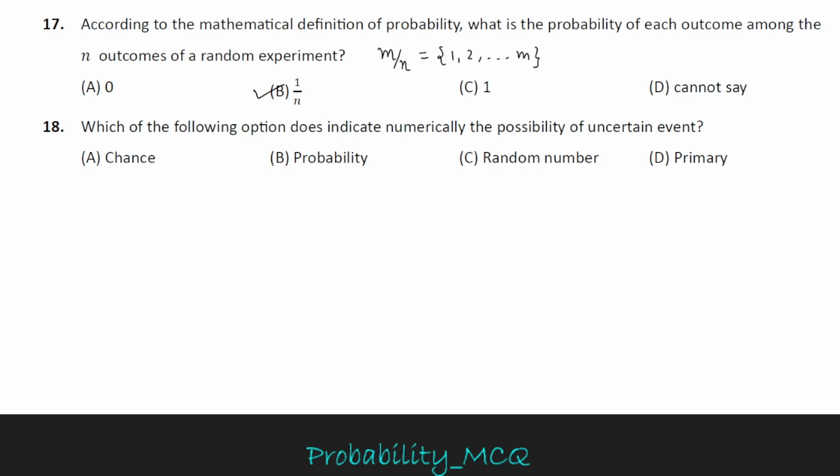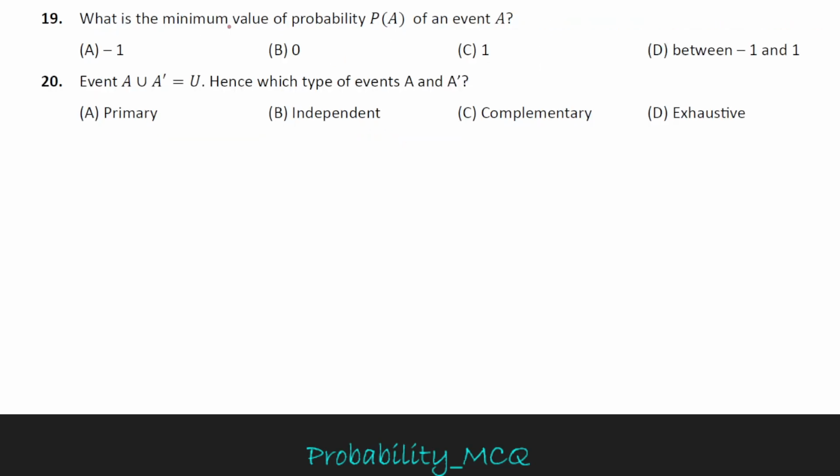Now question number 18 asks which of the following options indicates the numerical measure of the possibility of an uncertain event. It is probability. Option B is correct. Question 19 asks what is the minimum value of probability of event A. P of A always lies between 0 and 1. 0 is less than or equal to P of A is less than or equal to 1. Hence the minimum value is 0 and the maximum value is 1. So option B is correct for minimum value.